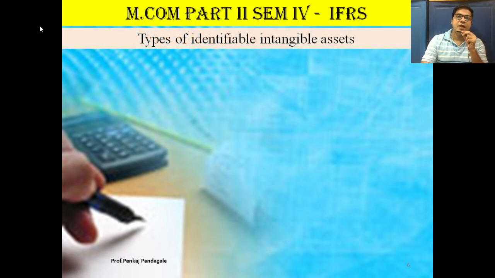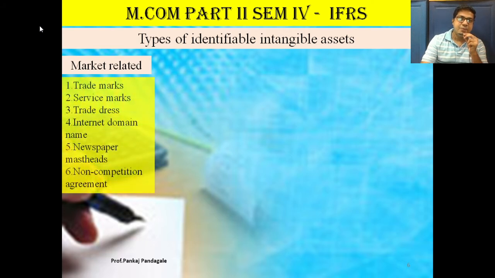Now, there are various kinds of intangible assets. Some are market related intangible assets, for example trademarks, service marks, internet domain names, newspaper mastheads, non-competition agreements.